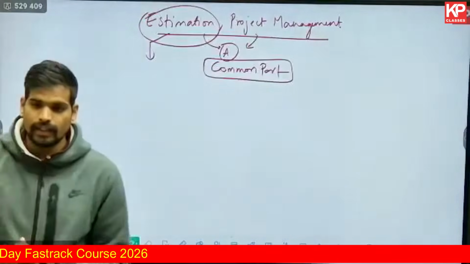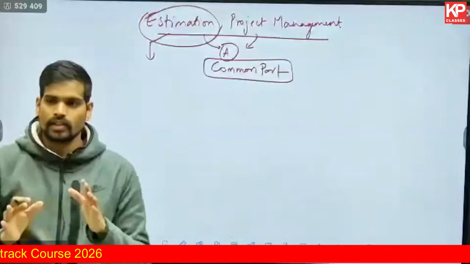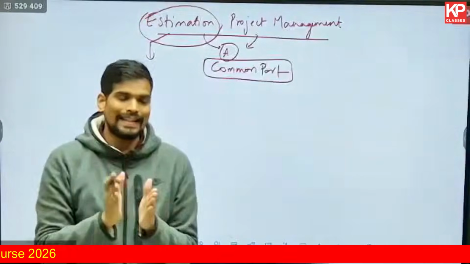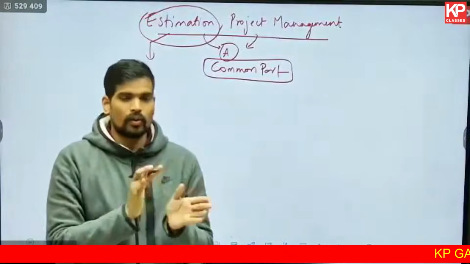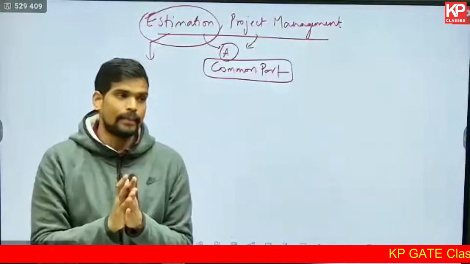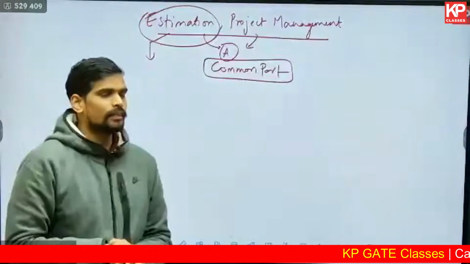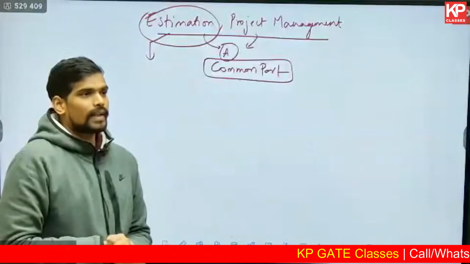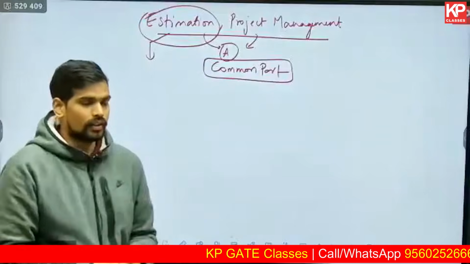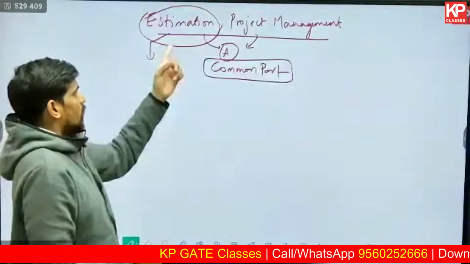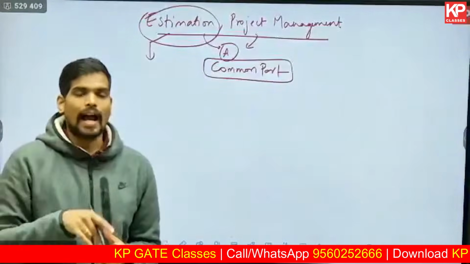And like you are aware, in the GATE examination, the complete paper will not be in 100% alignment with the official syllabus. There are always deviations which you see in the examination. The same has happened for these subjects also. For example, in 2024, the year before last year's paper, there was a question from the subject of estimation in the architecture part.